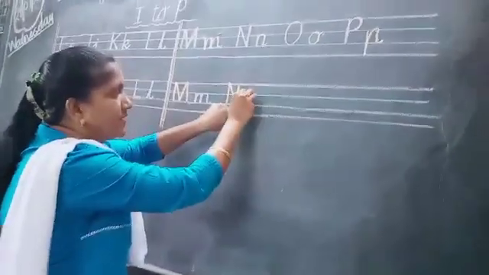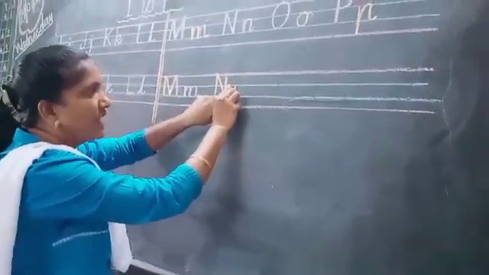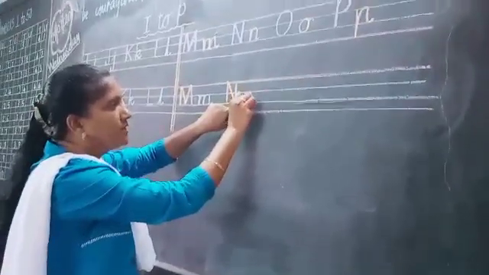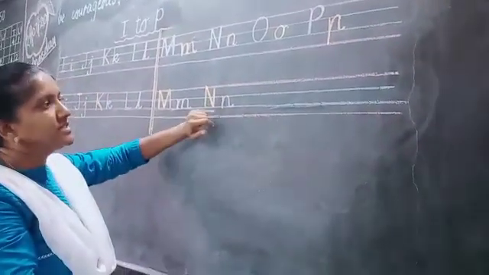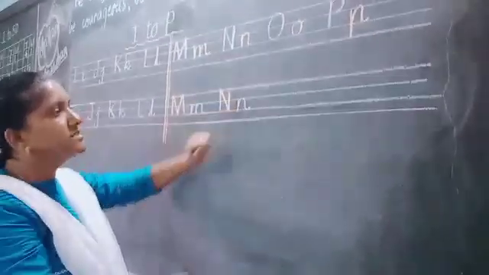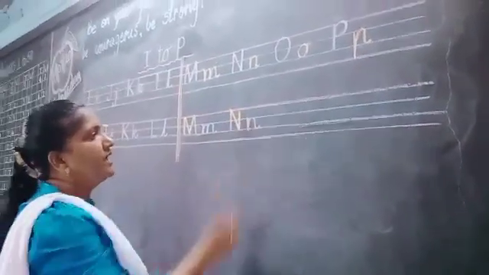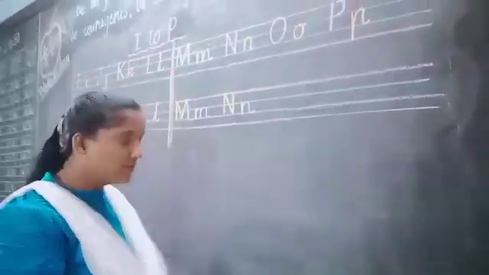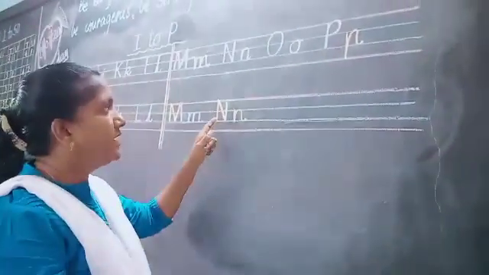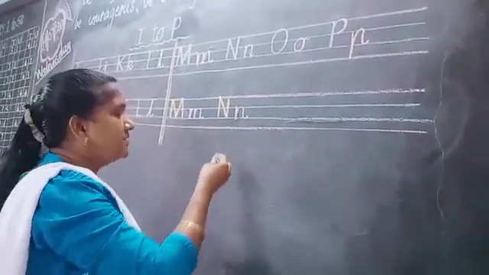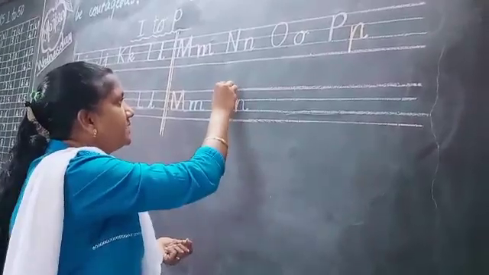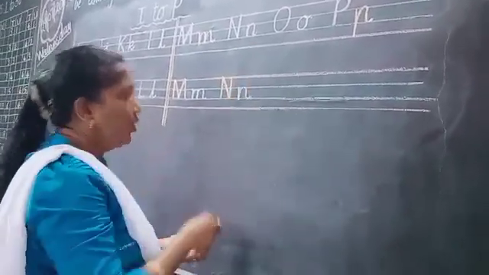Keep here 1 finger gap, then standing line and small curve like this. So this is N, this is small n. Understood? Now we are going to write O letter. What comes after N? O.